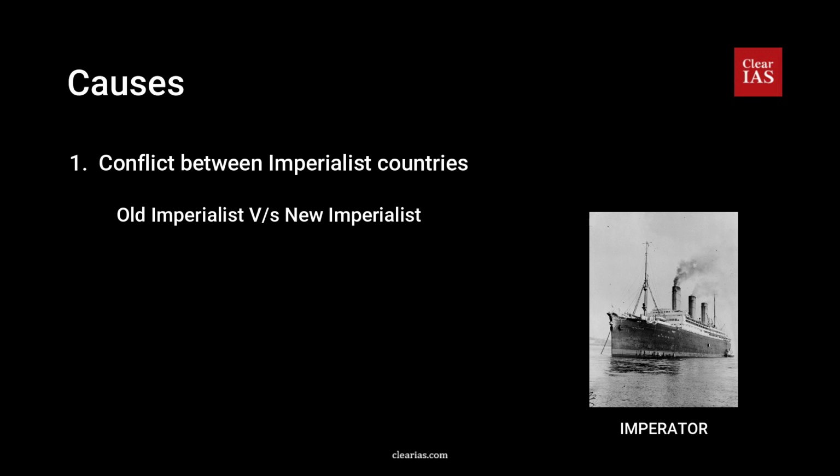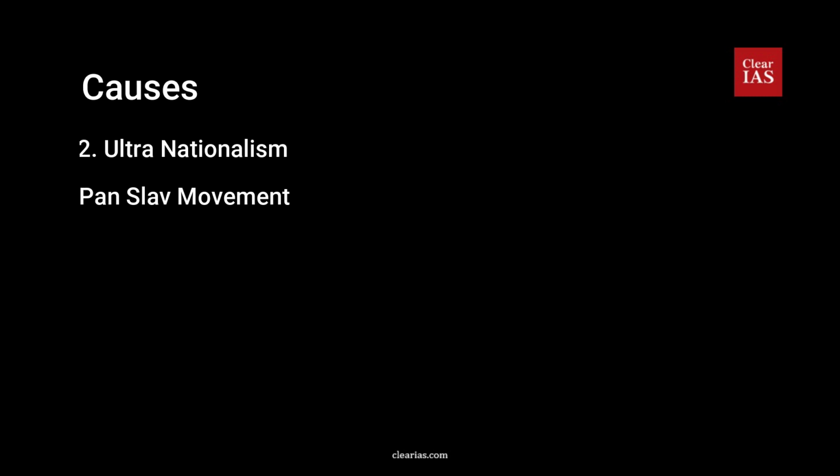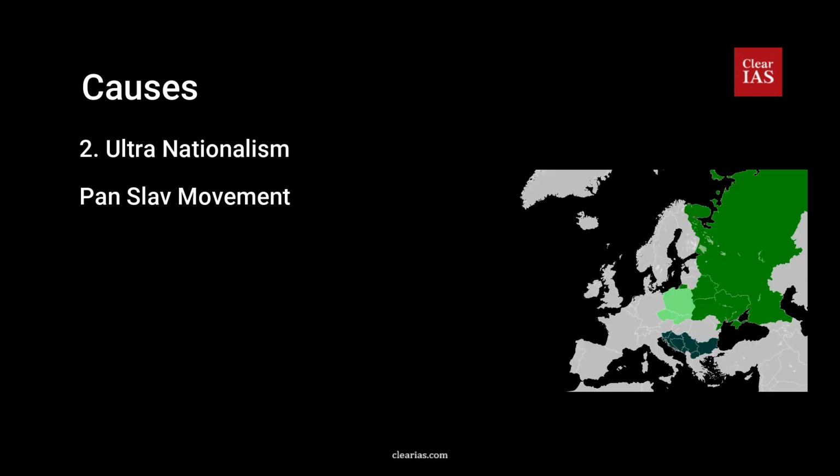And the second reason is ultra nationalism. There was a movement called the Pan-Slav movement, which happened in Russia, Poland, Czech, Serb, Bulgaria, and Greece. Slavs are the members of the most numerous ethnic and linguistic body of peoples in Europe. They resided in Eastern and Southern Europe, chiefly in Eastern and Southeastern Europe.